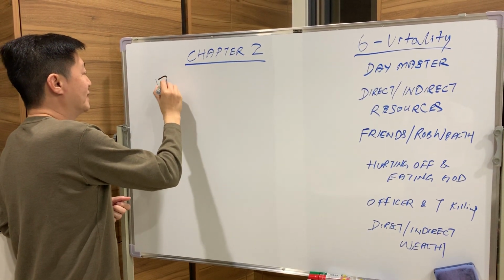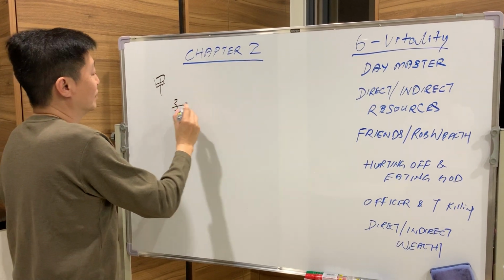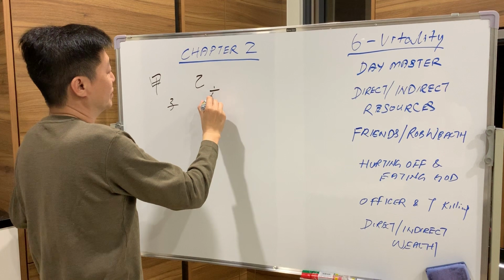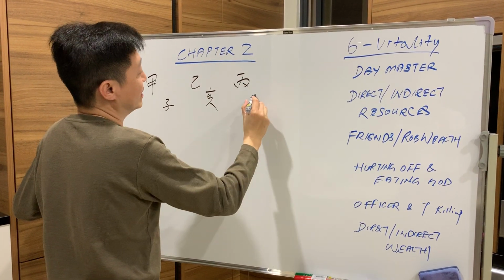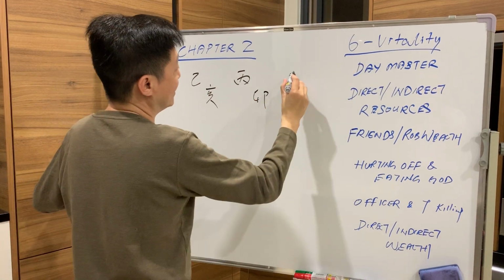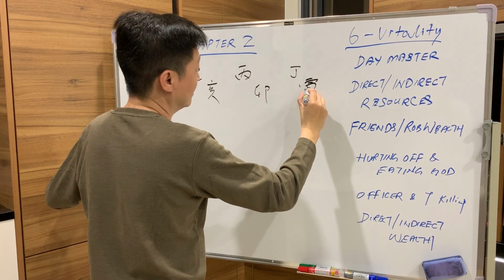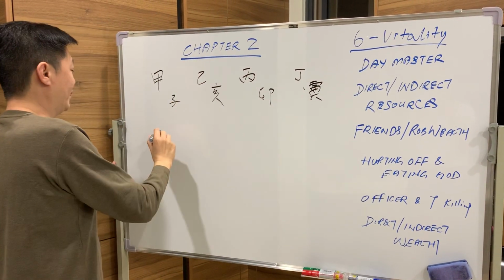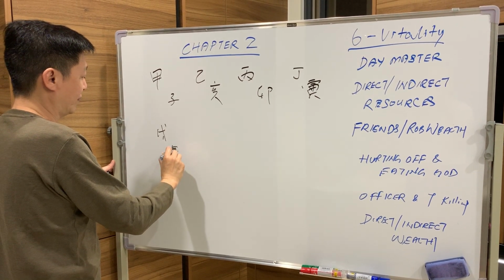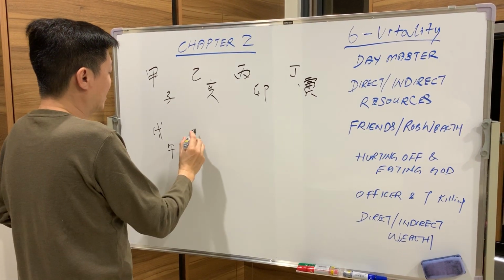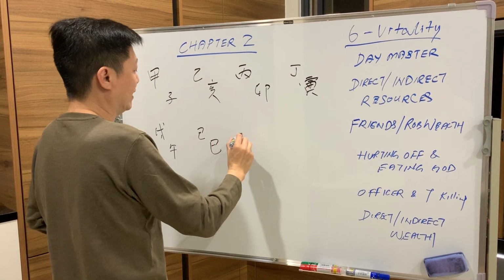We have the Jia master, direct resource is rat. So we have the Yi master, direct resource is pig. We have the Bing master, direct resource is rabbit. Then the Ding master, direct resource is tiger. Now the Wu master, direct resource is horse. Followed by the Ji master, direct resource is snake. Geng master,